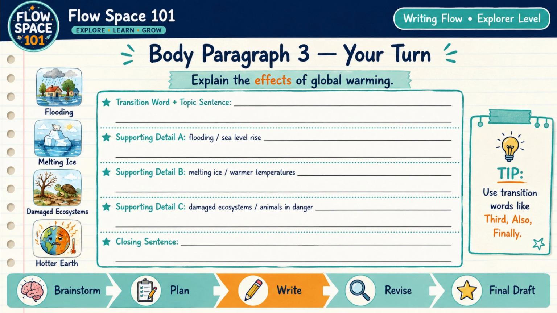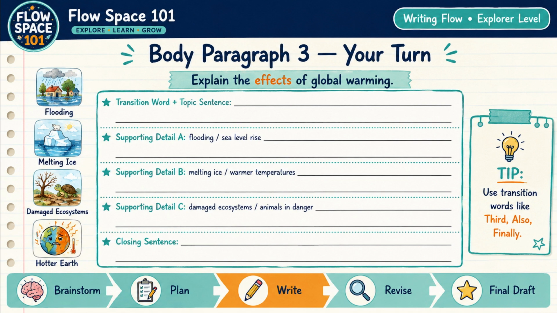In this paragraph, we will explain the effects of global warming. First, write a transition word and your topic sentence. You can begin with third, also, finally. For supporting detail A, explain how global warming causes flooding and sea levels to rise.